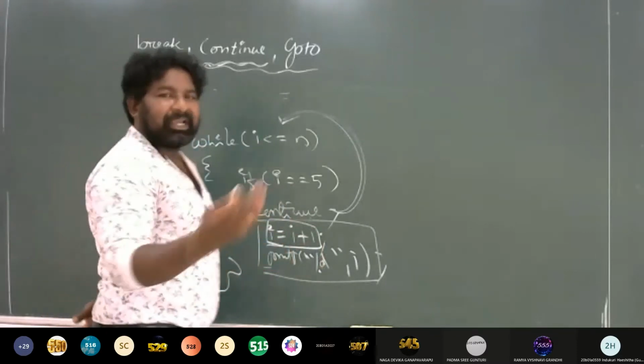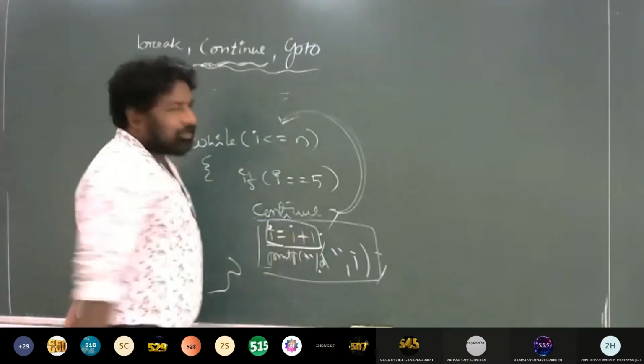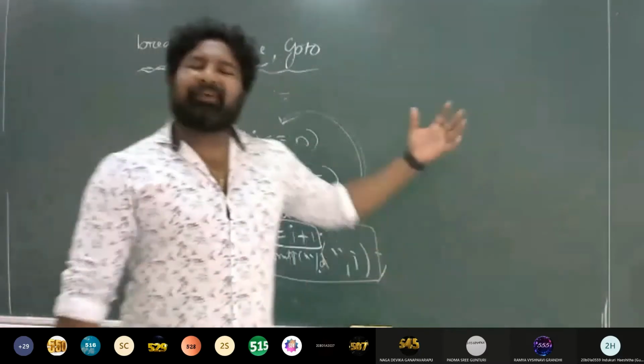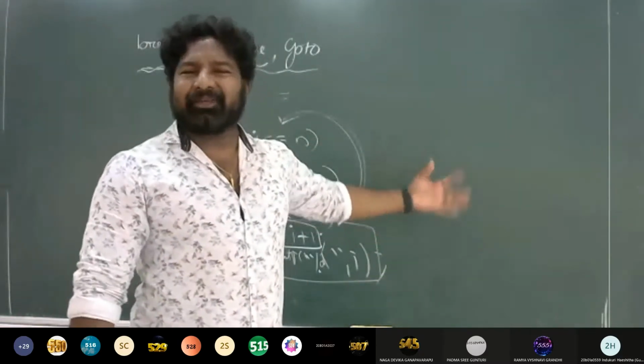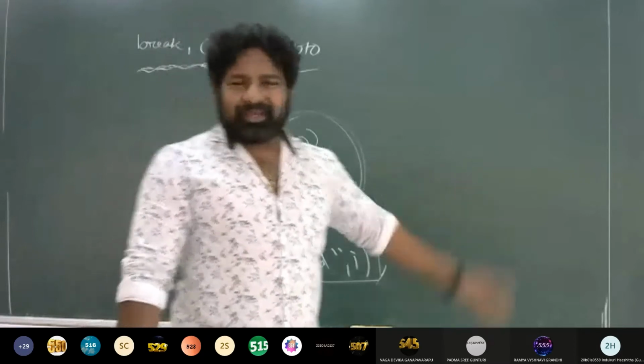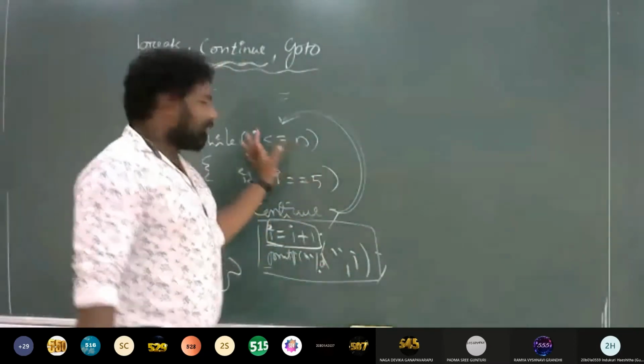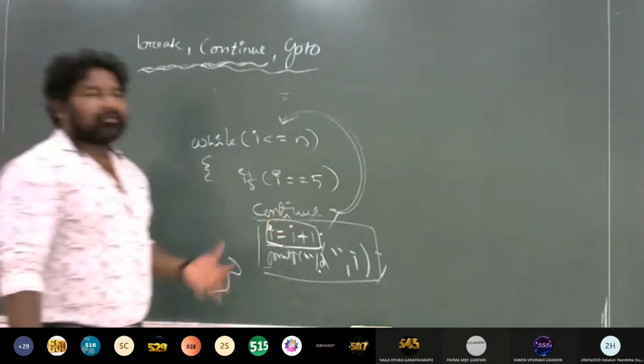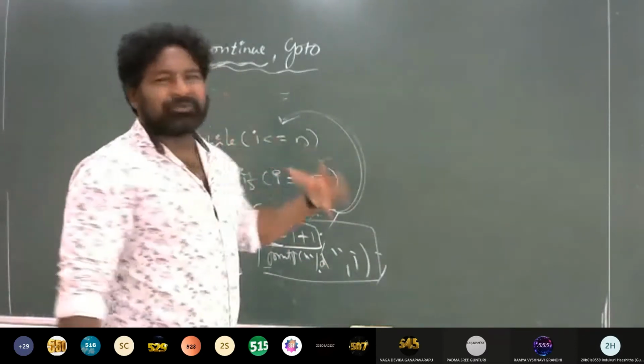So i is forever 5, and that 5 is forever less than or equal to n. That will be an infinite loop. So that's why we don't prefer to use it inside the while statement. Continue should be used with the for loop.